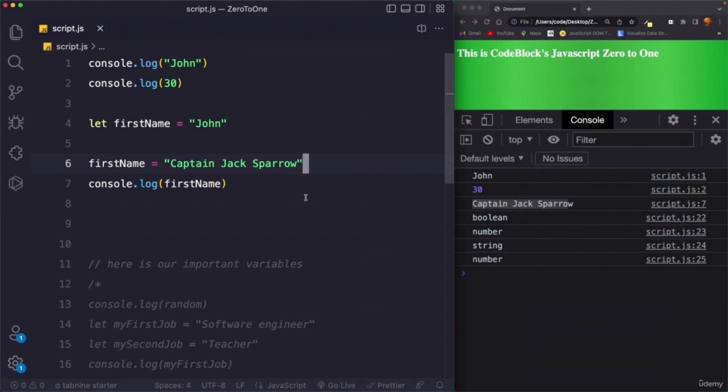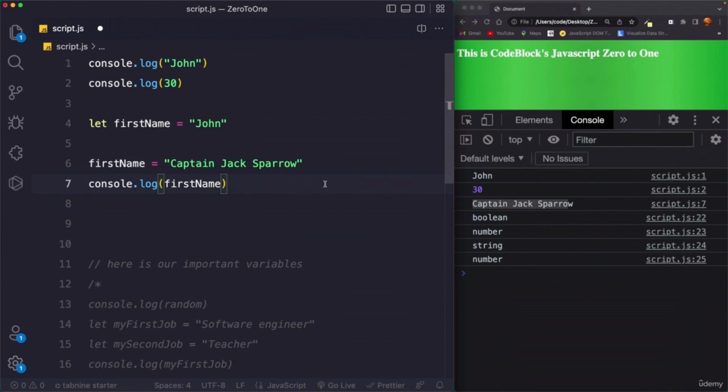Now one thing that I want to clearly mention here is that we don't use the let keyword again. We just reference the variable name and then reassign it a new value. If you write let here again, it means that we are again declaring a new variable, which is illegal right now because both variables have the same name. If you say firstName2, it's fine, but since we already have a firstName variable, we cannot create a variable with the same name twice. So this let does not make any sense here. Why? Because we are just changing the value of a variable dynamically.